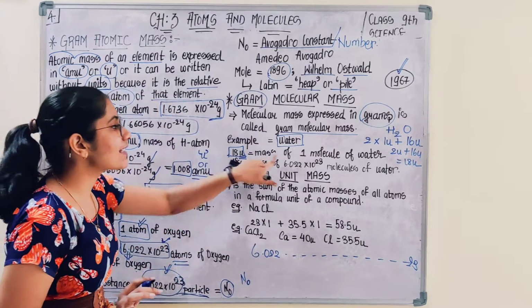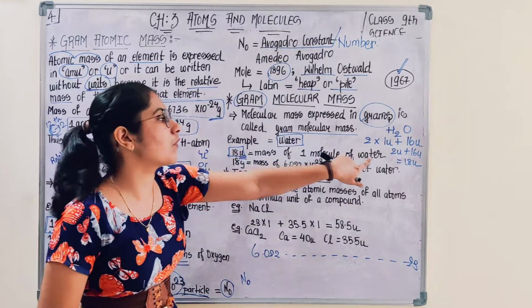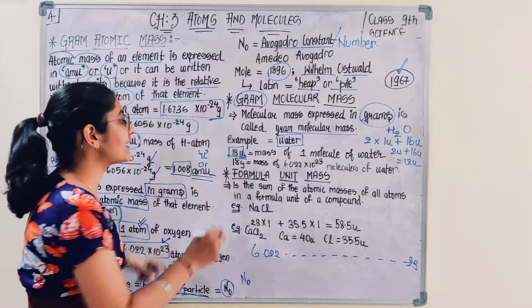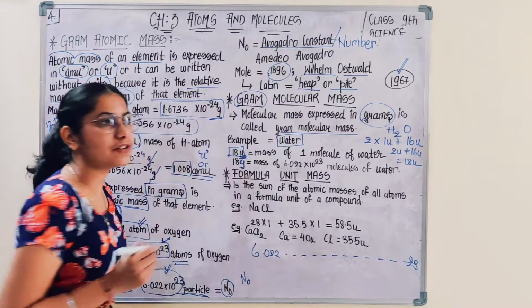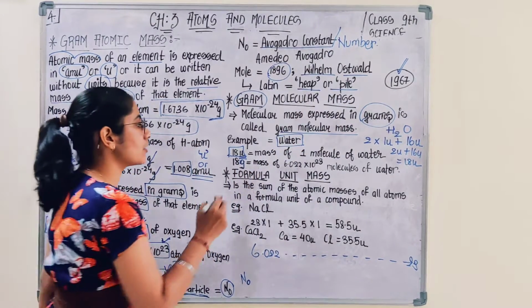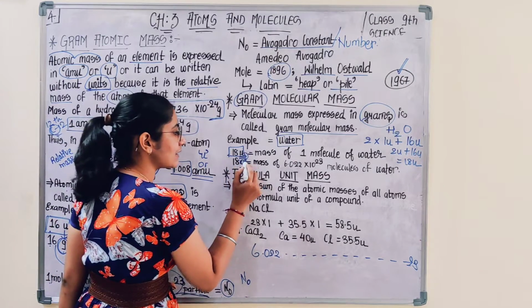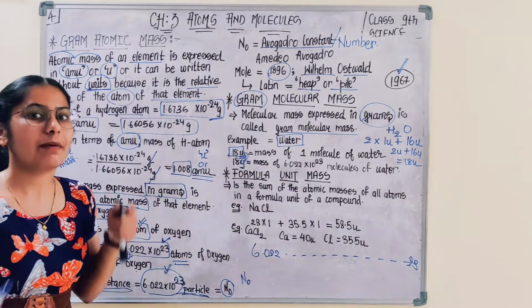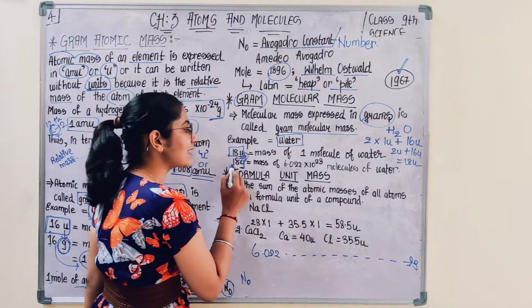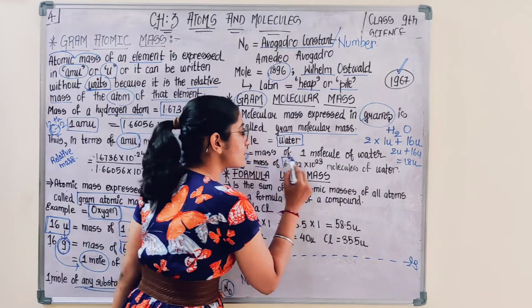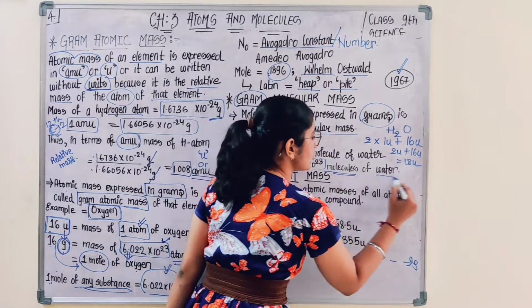That means it is the mass of 1 molecule of water. But if I write 18 gram, what makes the difference? The difference is not only that U is replaced by g, but the major difference is that 18 g represents the mass of this much amount of molecules of water.